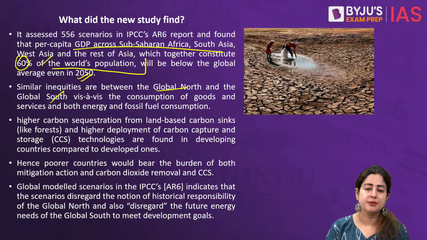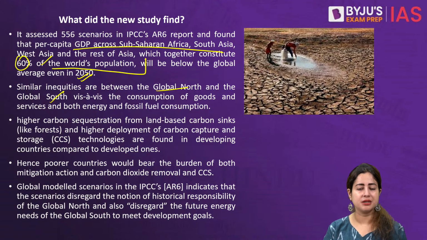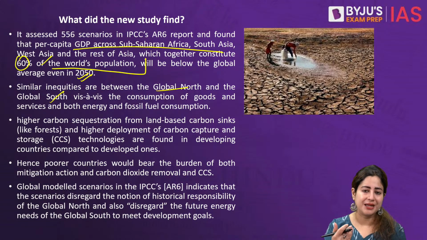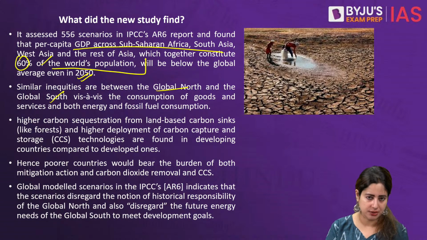That's not possible. Similarly, another interesting thing found by the article was that the maximum amount of climate mitigation can be done through carbon sequestration, which means the more forests you grow, the more vegetation you create, the more carbon will be sequestered.